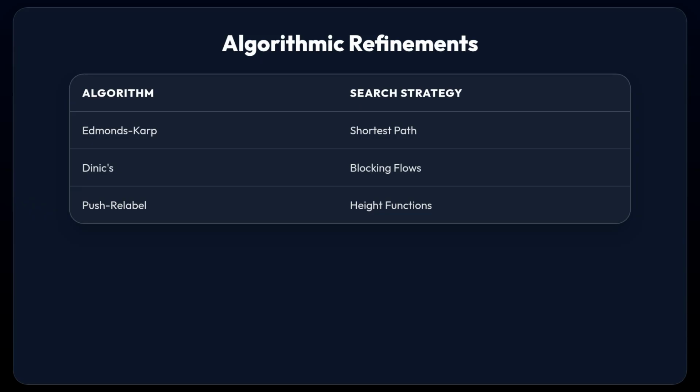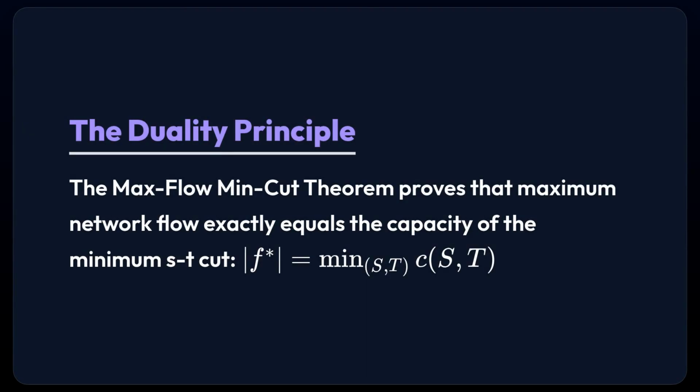The cornerstone of this entire paradigm is the max-flow min-cut theorem. It proves an elegant duality. The absolute maximum amount of mass you can push through a network, the magnitude of F star, is precisely equal to the capacity of the minimum ST cut. This specific partition must strictly place the source node in set S and the sink node in set T, capturing the true structural bottleneck of the system.